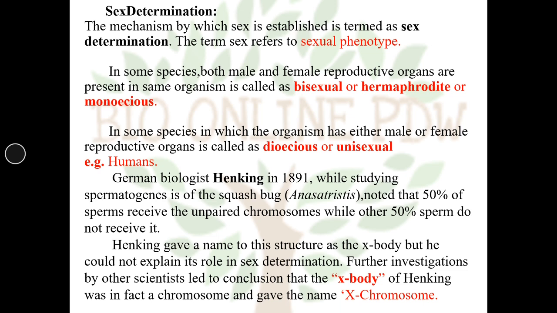Henking gave the name X-body to the structure, but he could not explain its role in sex determination. But further investigations by other scientists led to the conclusion that the X-body of Henking was in fact a chromosome, and they gave the name X chromosome to that body.